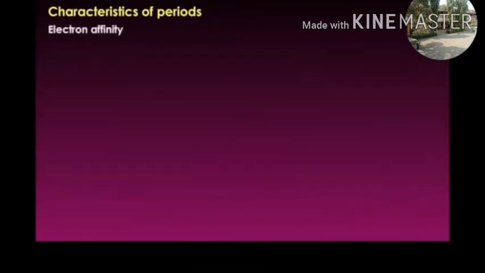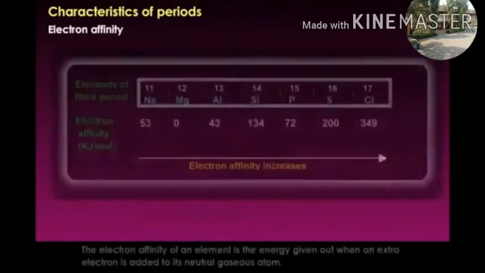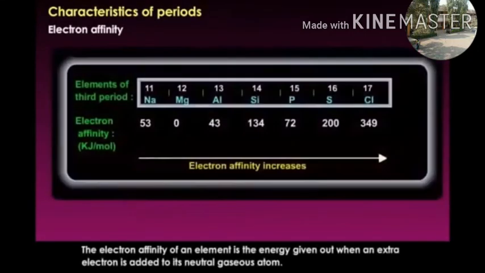Electron affinity. The electron affinity of an element is the energy given out when an extra electron is added to its neutral gaseous atom.